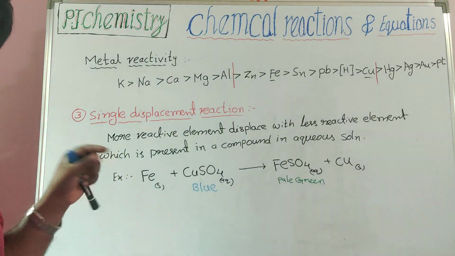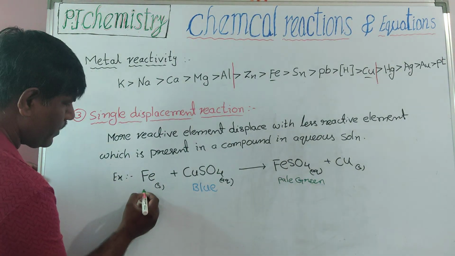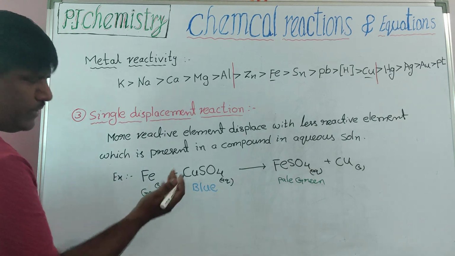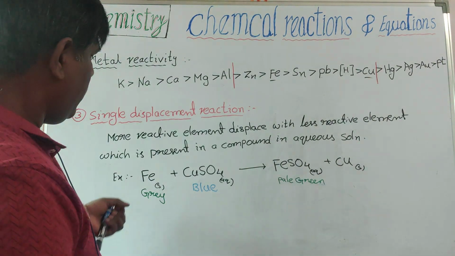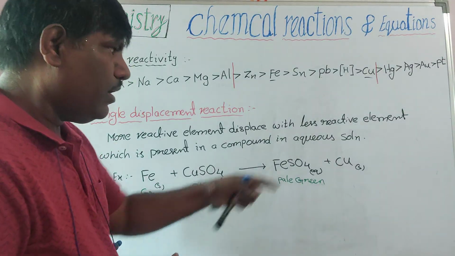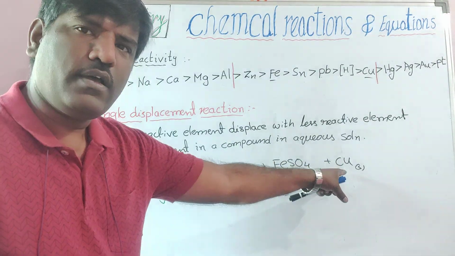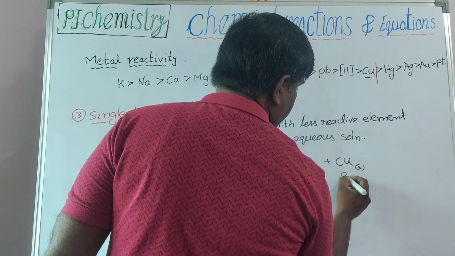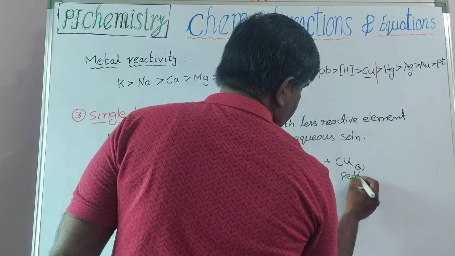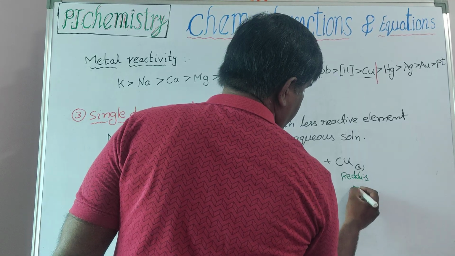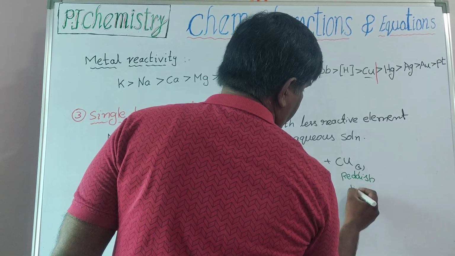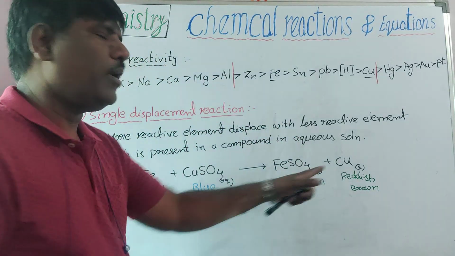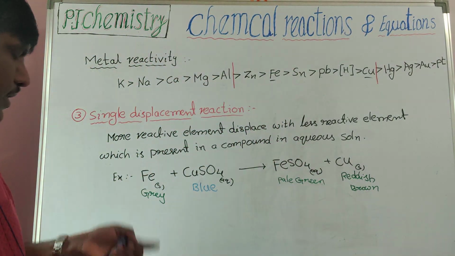And iron is initially silvery gray in color. After reaction, reddish brown copper is deposited on the iron nail.